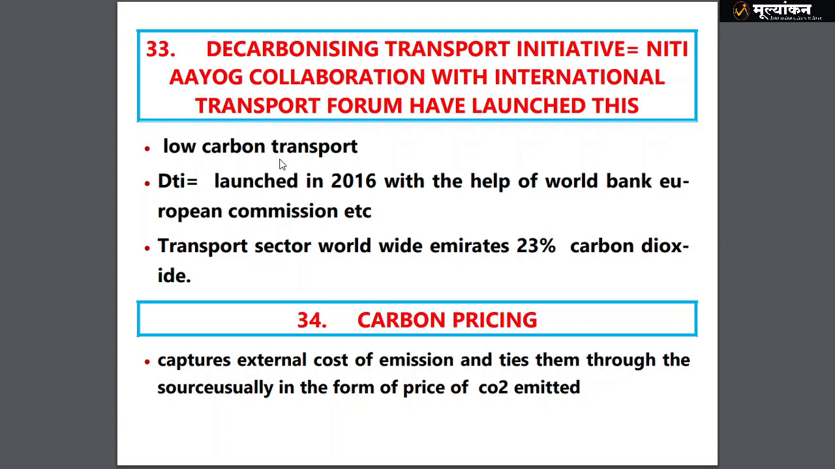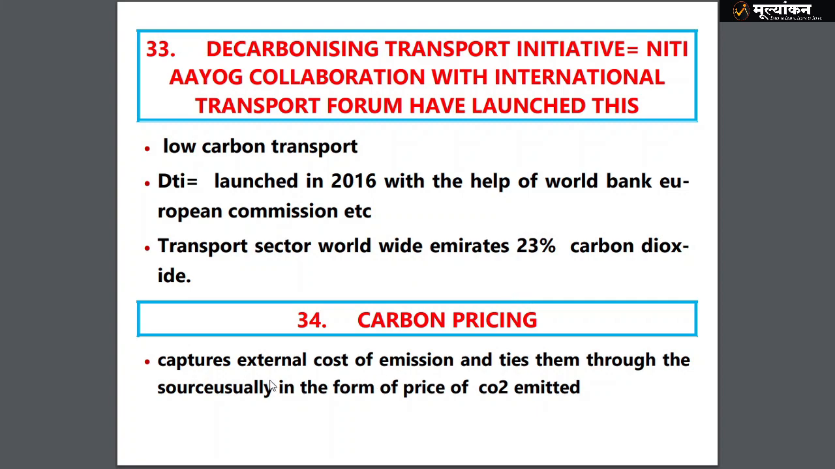Then we have another important initiative, the Decarbonizing Transport initiative. NITI Aayog, in collaboration with the International Transport Forum, has launched this. The name suggests that we have to reduce carbon, of which the transport sector contributes the maximum. So that is what this initiative is talking about. Carbon pricing. What is carbon pricing?